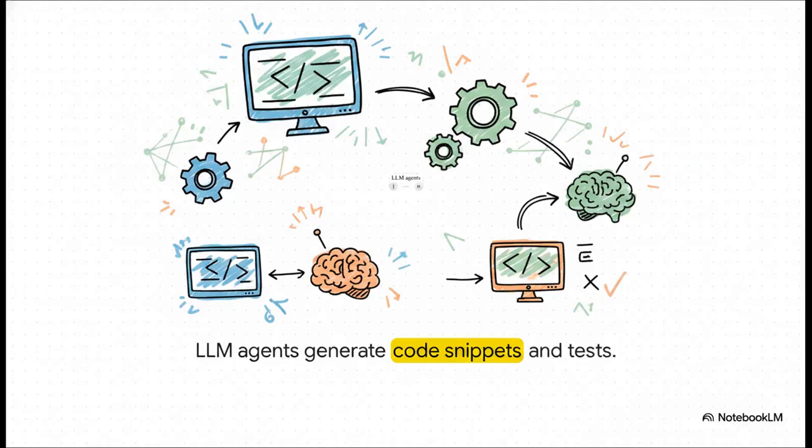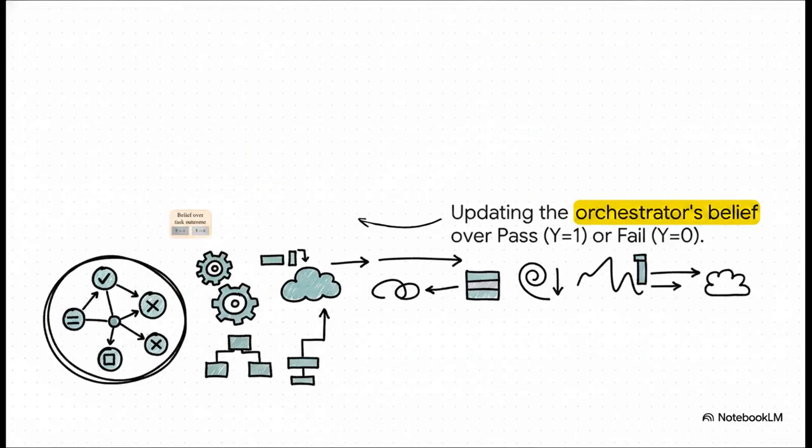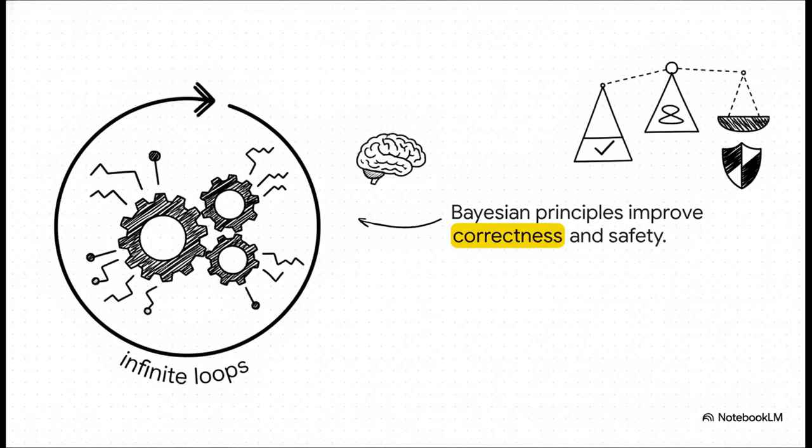Let's look at multi-agent code generation, where different LLMs write, review, and test the code. The orchestrator picks an agent and gets their output, treating it mathematically as a noisy observation. It updates its belief on whether the code passes or fails, stopping when expected utility justifies it. This expected utility policy actually prevents infinite loops and dynamically optimizes trust using those reliability weights.